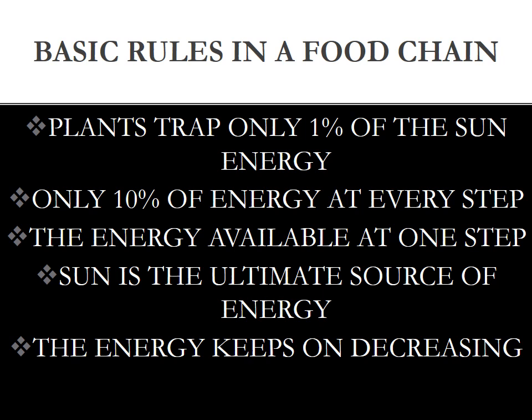Plants take only 1% of sunlight. 10% of energy is passed on for food preparation. This is the 10% law of energy flow. The next step cannot revert back to the previous step in the food chain. Sun is the ultimate source of energy. Energy keeps on decreasing as we proceed along a food chain.